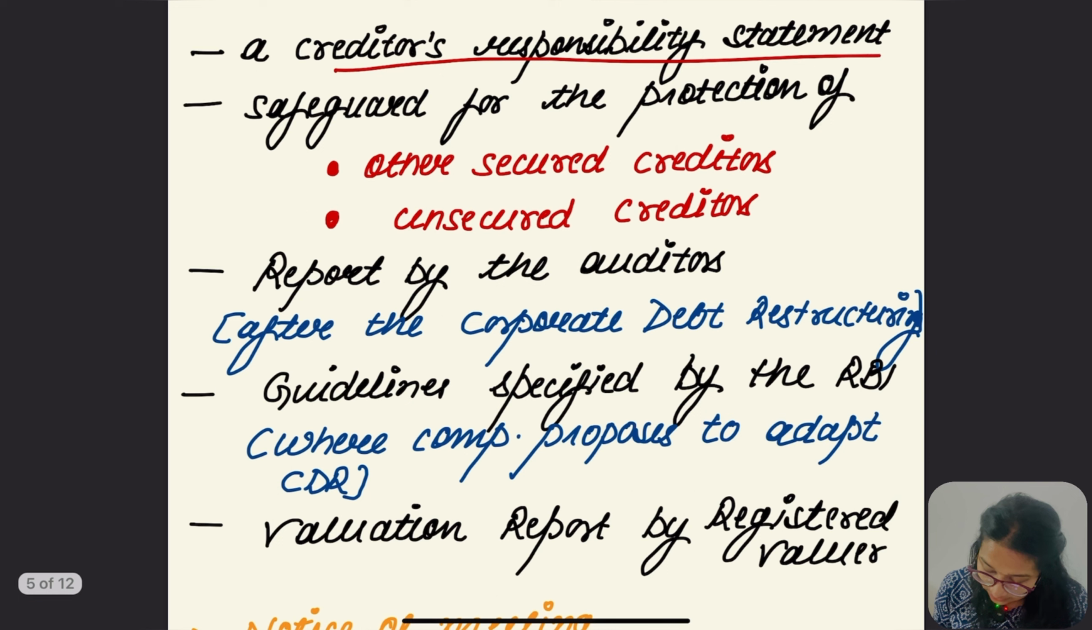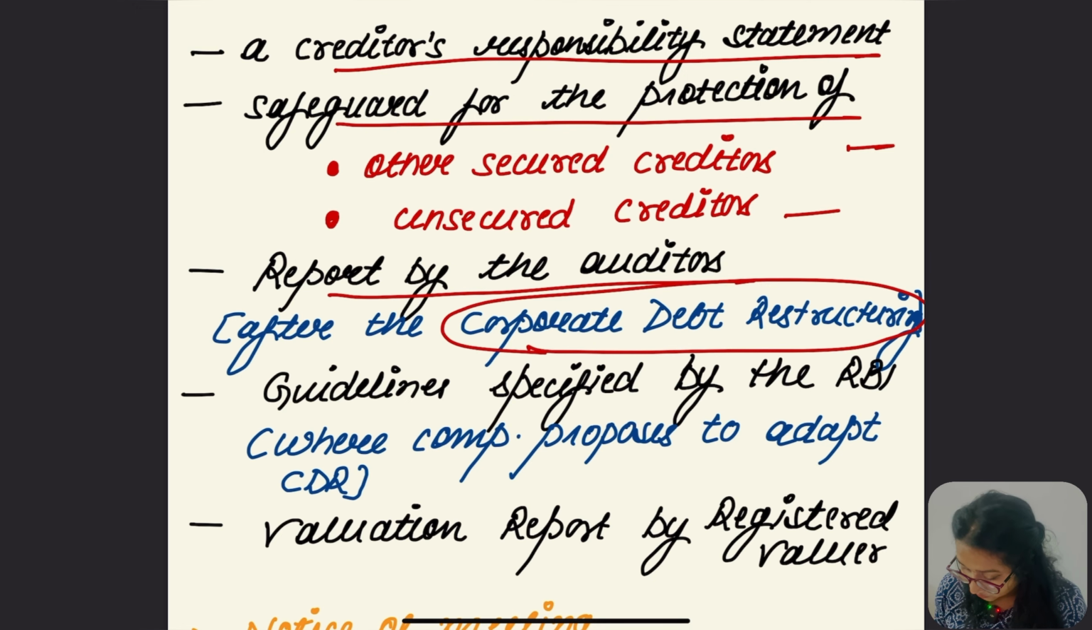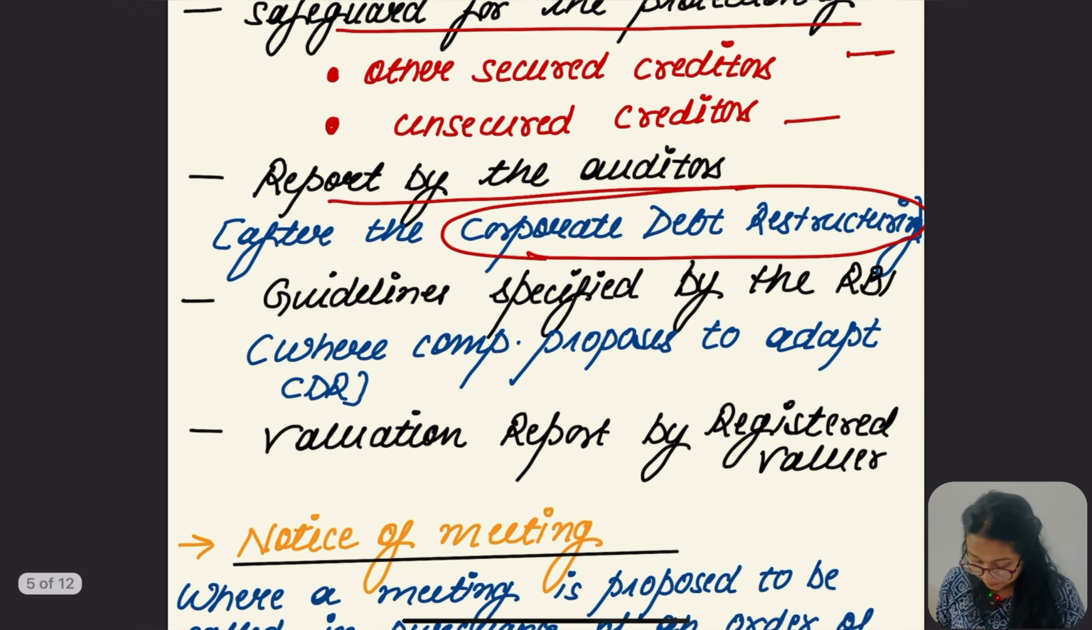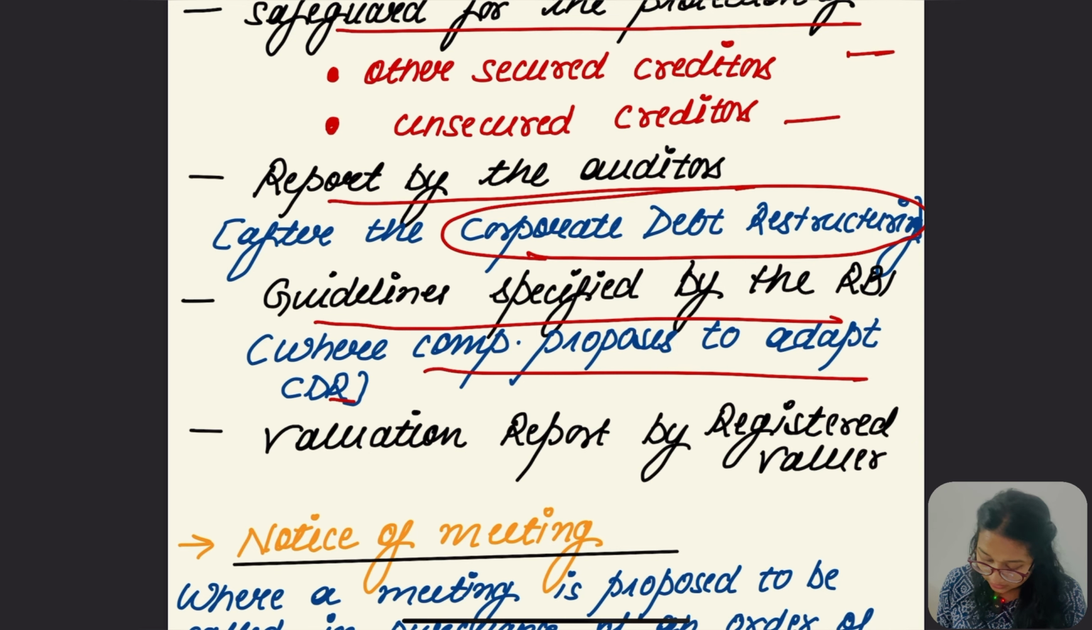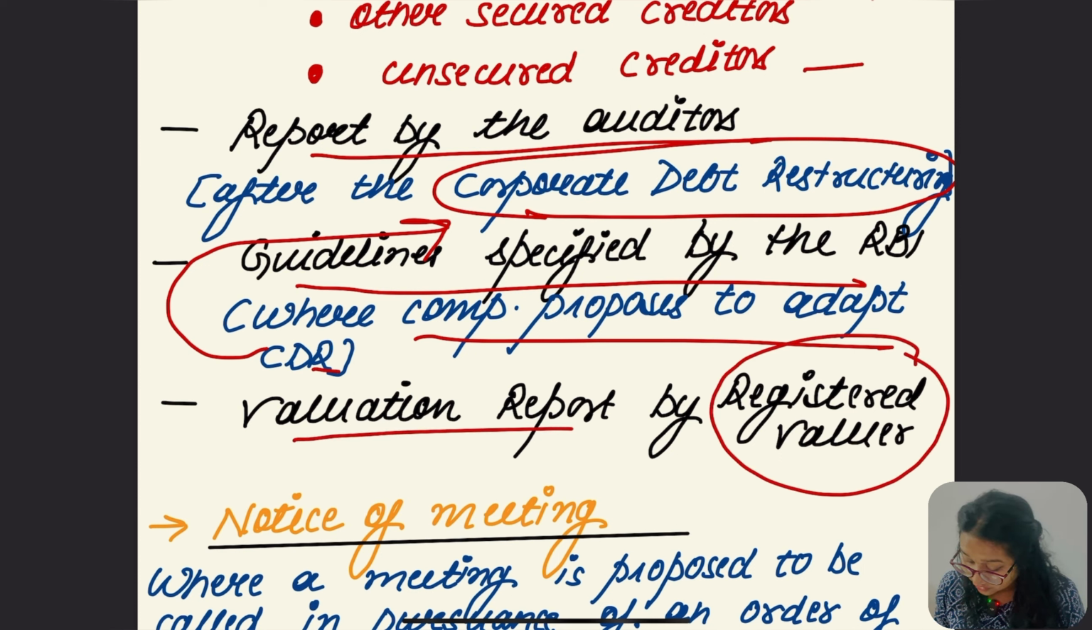A creditor responsibility statement, safeguards for the protection of other secured creditors and unsecured creditors. The report by the auditor which is done after the corporate debt restructuring. The next point is about the guidelines specified by the RBI, where the company proposes to adopt CDR. CDR is again corporate debt restructuring. And the valuation report by the registered valuer. So these are the things to be disclosed along with the application.